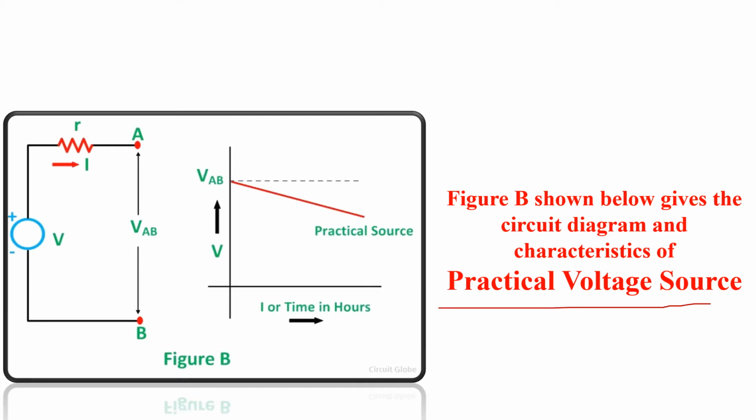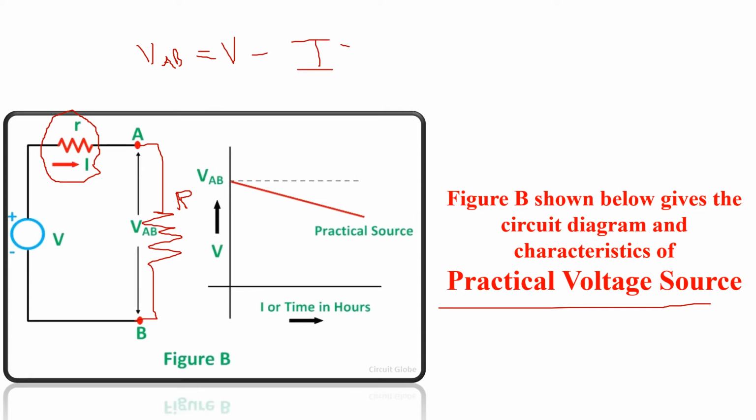What happened in practical voltage source, as I have told you, if we insert a resistance in series with the ideal voltage source, so that source is called as practical voltage source. Now I will consider again a resistance here, whose value is R. Now again the value of current here is I. So now due to this resistance R there is a voltage drop. So what will be the output voltage here? Output voltage VAB is equal to supply voltage minus the drop, that is I into R.